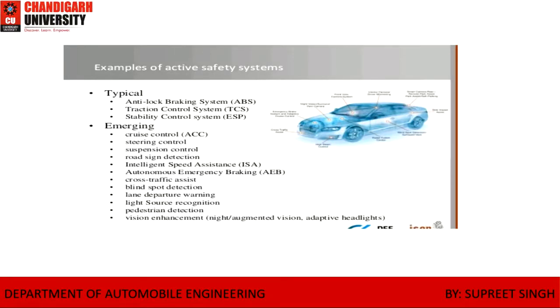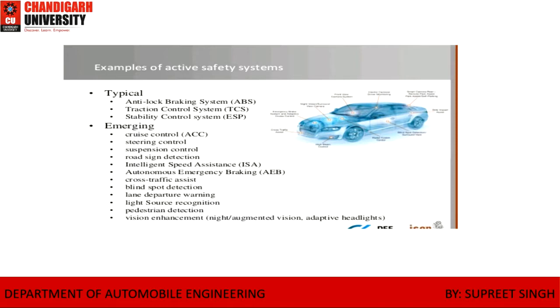It happens on a rainy day, on a muddy road, or when the road is slippery. At that time, the tire gets a signal from the electronic control unit to apply the brake on the tires within a very minute fraction of a second. At that time, the anti-lock braking system does not allow the vehicle to skid.